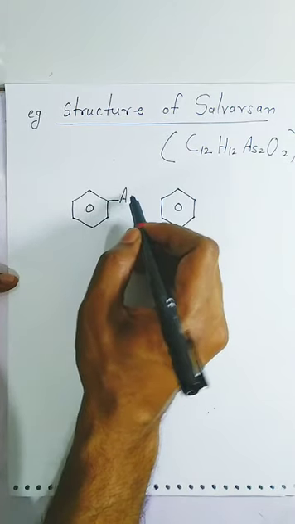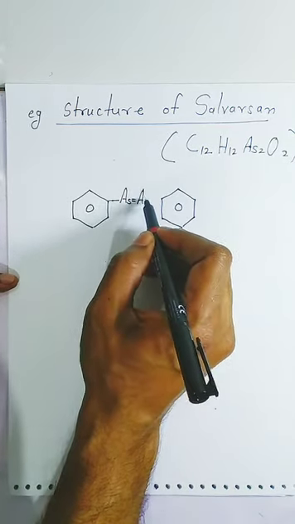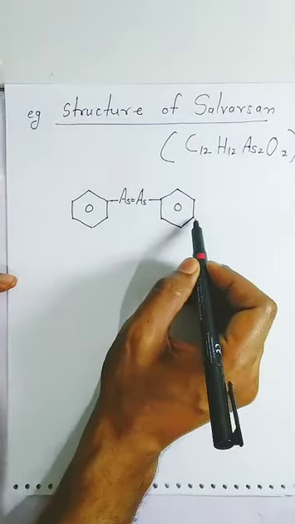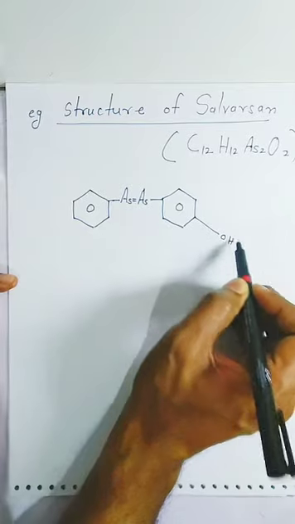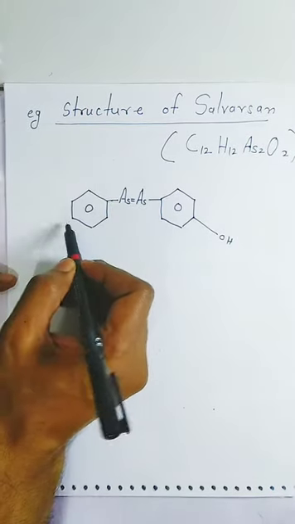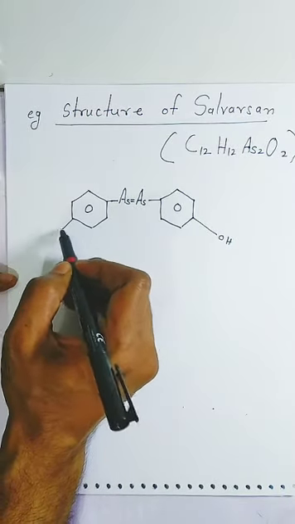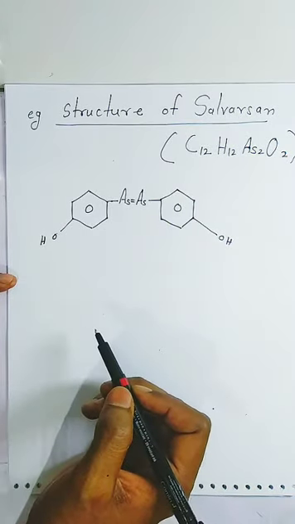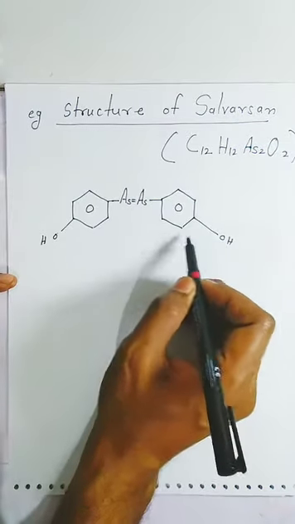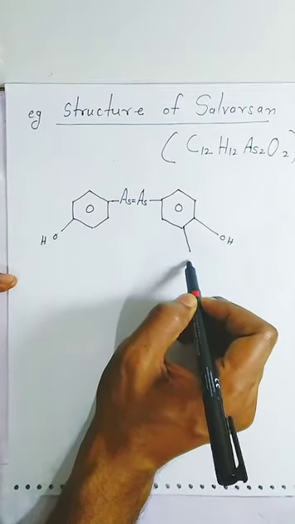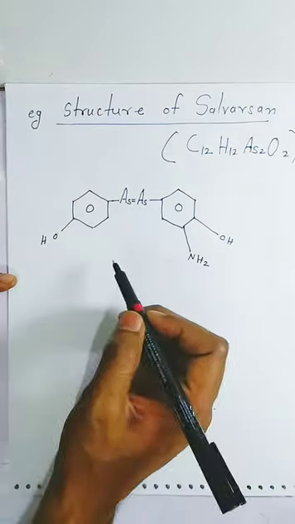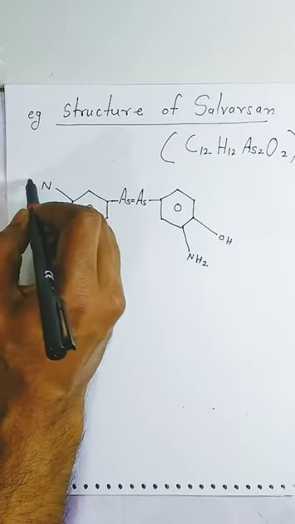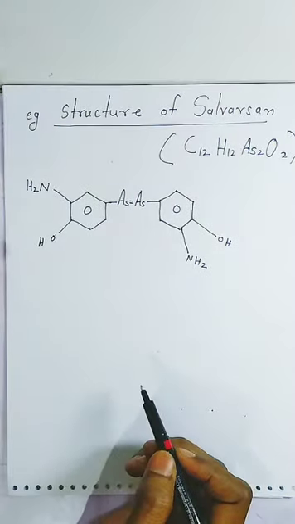Arsenic, students, you know, it is trivalent. So arsenic has a double bond, and arsenic with benzene will be a single bond. Now, opposite to arsenic, you have to put the hydroxyl group here. Now, students, between arsenic and hydroxyl, we are going to put the amine, that is NH2. This side also NH2. So this is the structure of salvarsan.